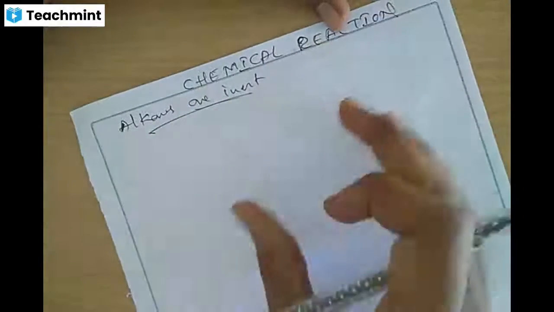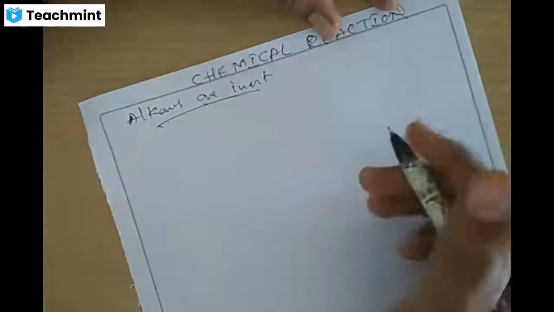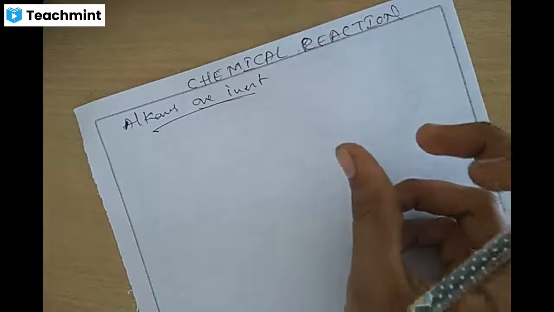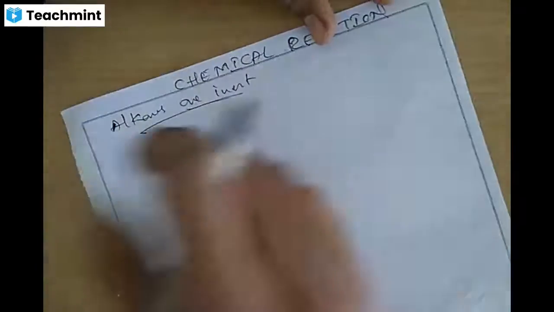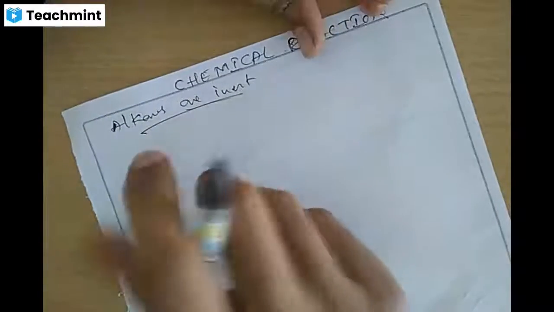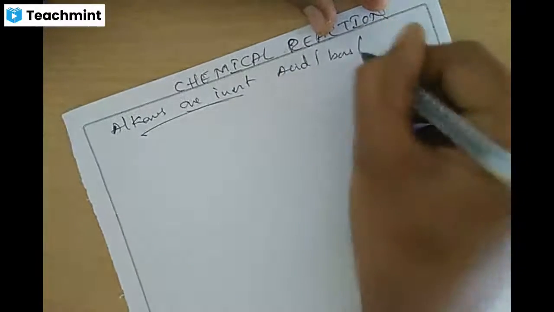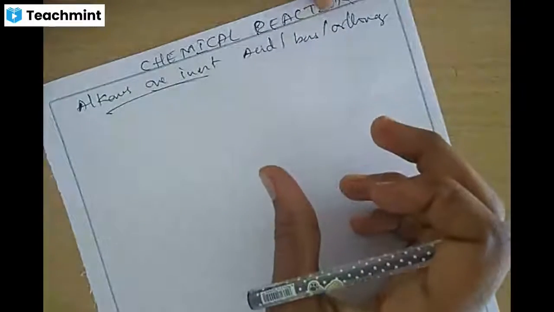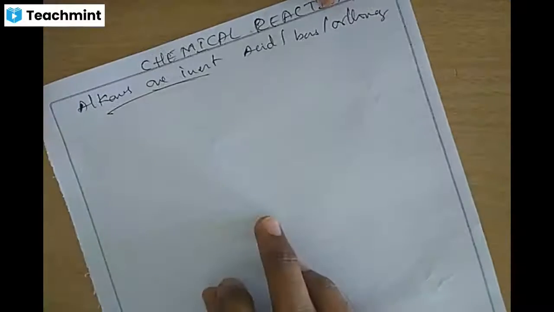That's the reason we got the name paraffin. Paraffin, from the Latin words, means less reactive, little affinity. The alkanes are inert in normal conditions, so they don't react with acids, bases, or any other reagents. That is the reason we use the word paraffins, little affinity.